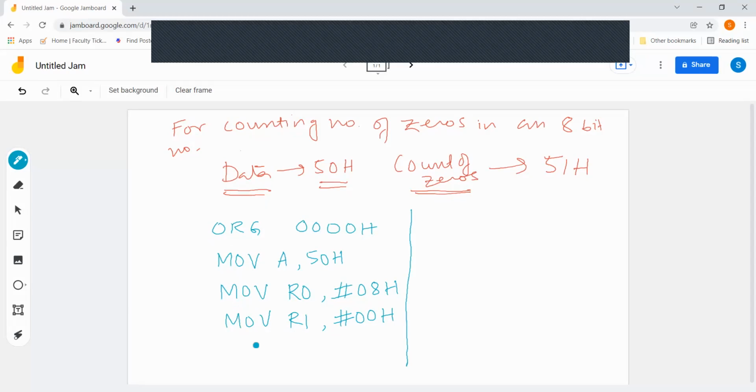First, our carry should be cleared, because I am going to use the carry for putting the counts. You will understand, let me write it first. CLR C. This clears the carry. Then let me finish up, then I will explain why I am writing this.